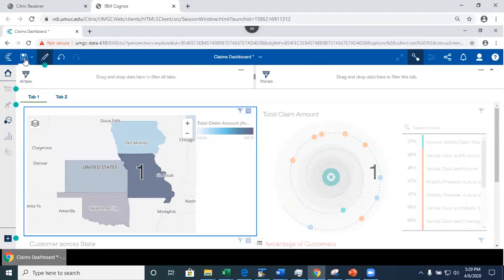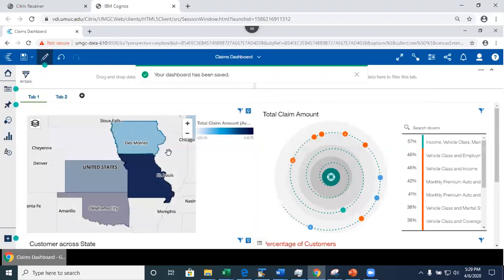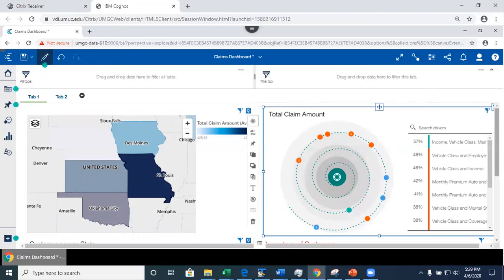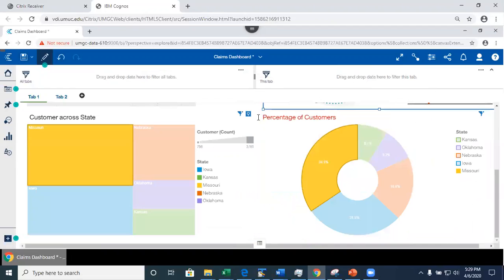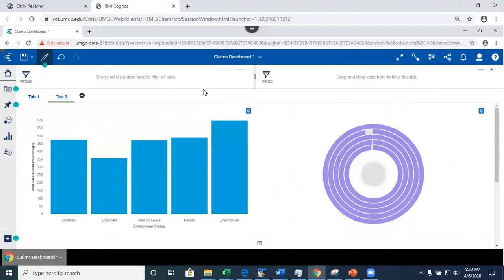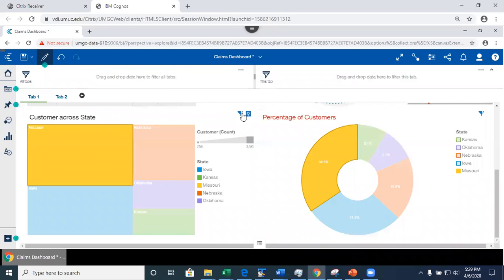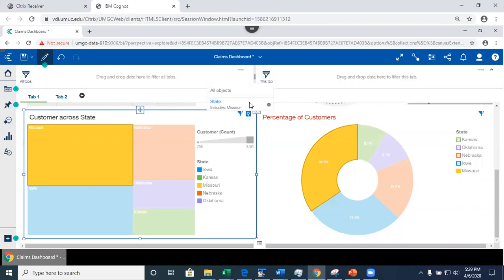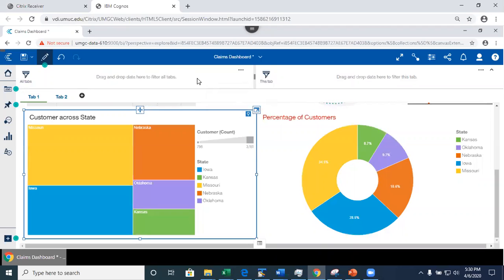Now what I can do is I'll save this. I unselect this, okay? So here are 4 visualizations on one tab, and I also have the second tab. This one is broken down by state, right? This one is not broken down by state. Even though state is not used as a visualization, I may still filter this by state, okay? Now I'm going to go back to my first tab, and I'm going to unfilter everything. Okay, so I've got all my states in here.